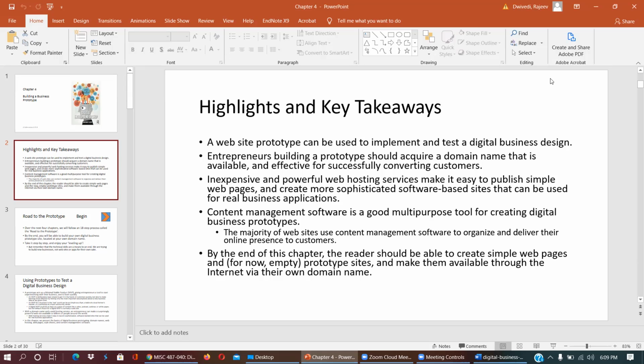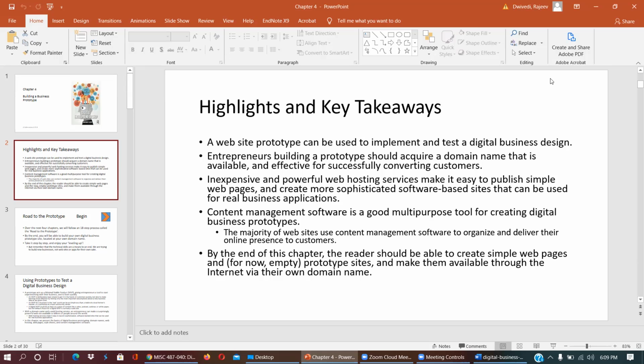An entrepreneur building a prototype should acquire a domain name that is available and effective for successfully converting customers. So basically it will show you the possible domain names available and you can choose the best, or if you have something unique that is available, you can register that.